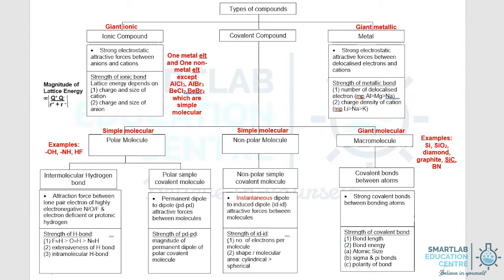Finally, we conclude the topic on chemical bonding. In chemical bonding, we started the topic by looking at giant ionic lattice structure, moving on to looking at giant metallic lattice structure, and then we end off today by looking at giant molecular lattice structure. For simple covalent molecules, we have studied polar and non-polar covalent molecules, and specifically for polar covalent molecules, we single out molecules which are able to form intermolecular hydrogen bonds relative to those that do not.